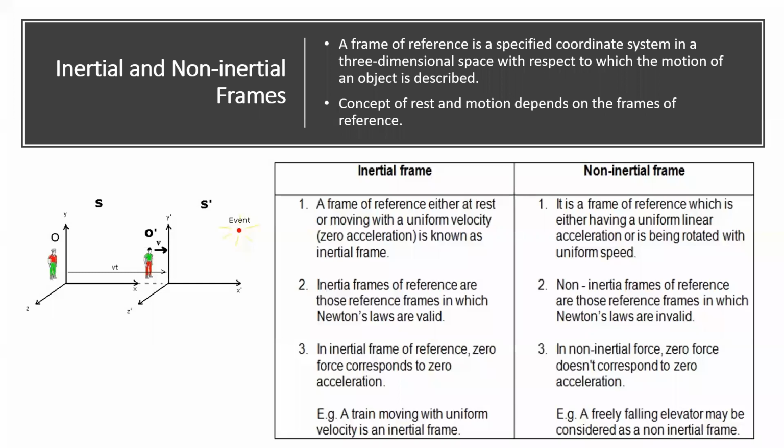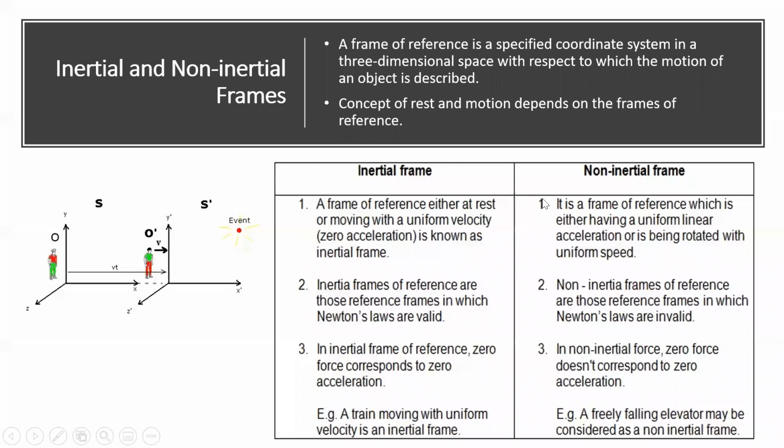Yes, you have learned that force is equal to mass times acceleration. So whenever a body or a frame of reference is accelerating, there will be a force acting on it. So such frames of reference are not considered inertial. Now, the example is a train moving with uniform velocity.